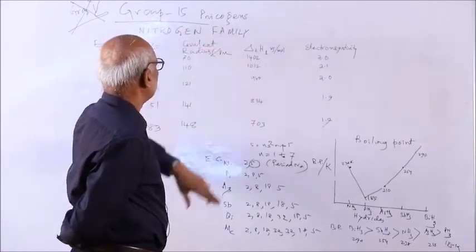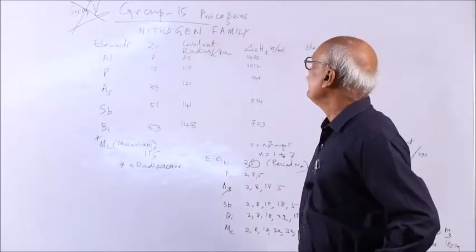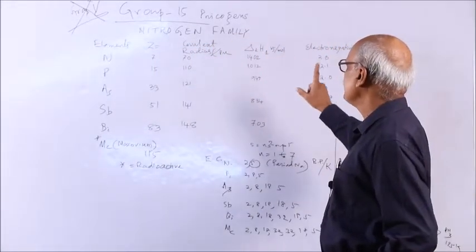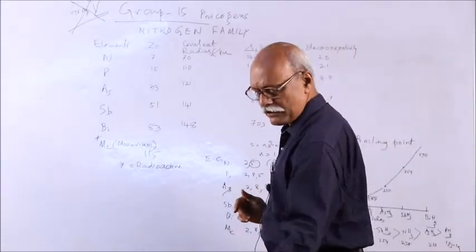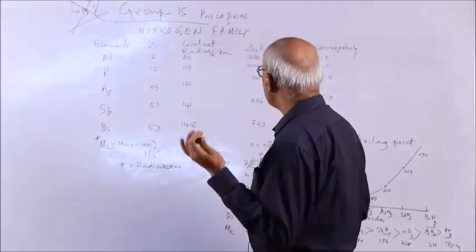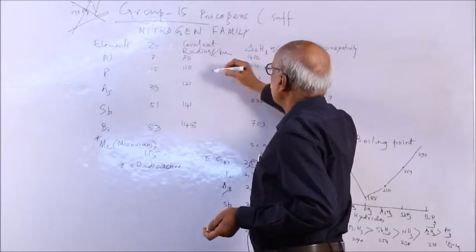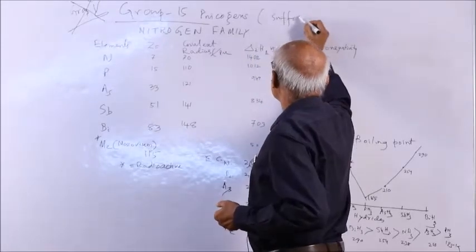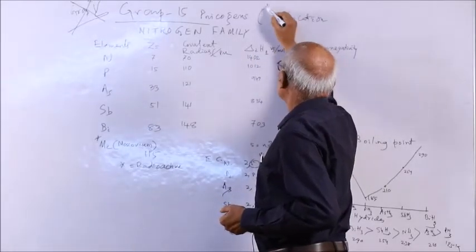A special name is also given to this group: pnicogens, spelled P-N-I-C-O-G-E-N-S. Pnicogens means they are suffocating gases. They constitute phosphine, ammonia, nitrogen compounds, which produce suffocation.